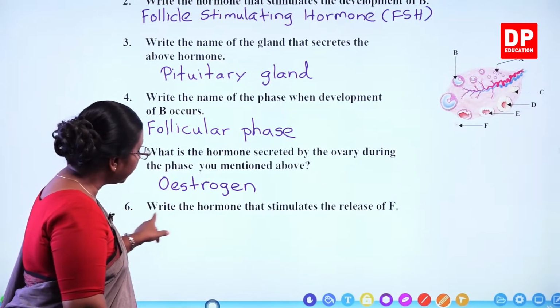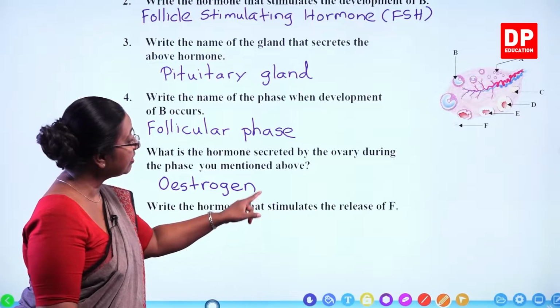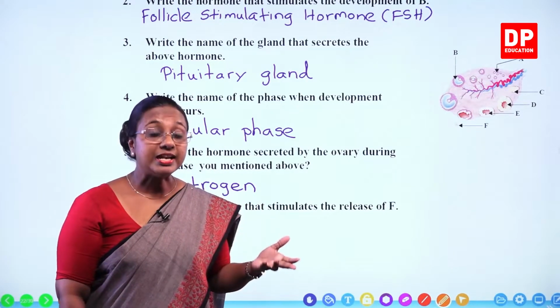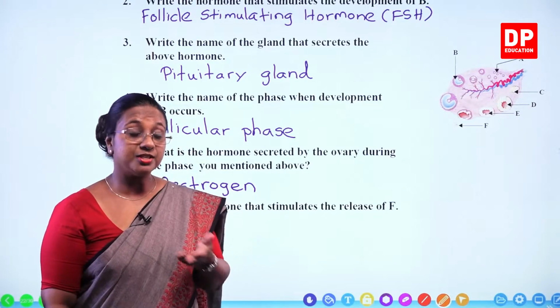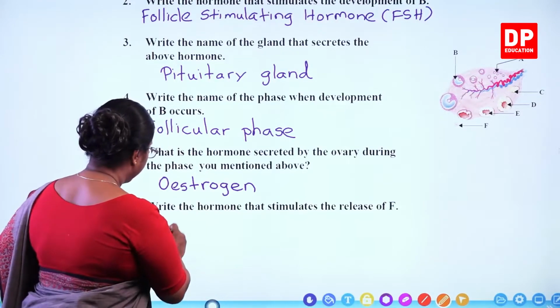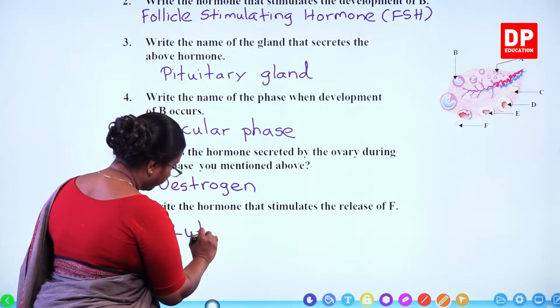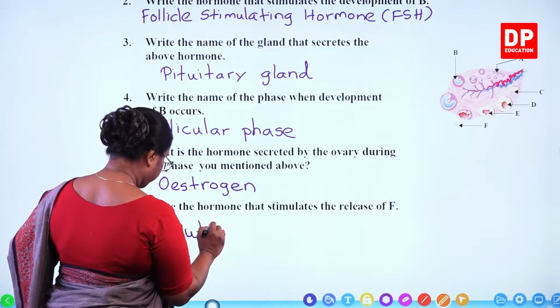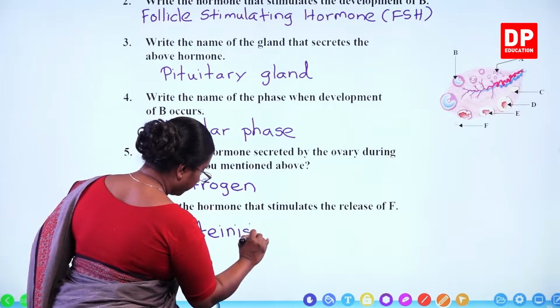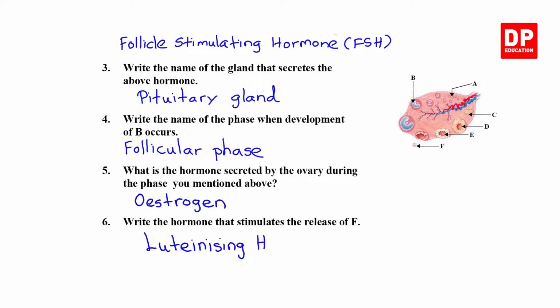Sixth one, write the hormone that stimulates the release of F. F is the released ovum. So, that is released during ovulation. That is stimulated by luteinizing hormone, LH.